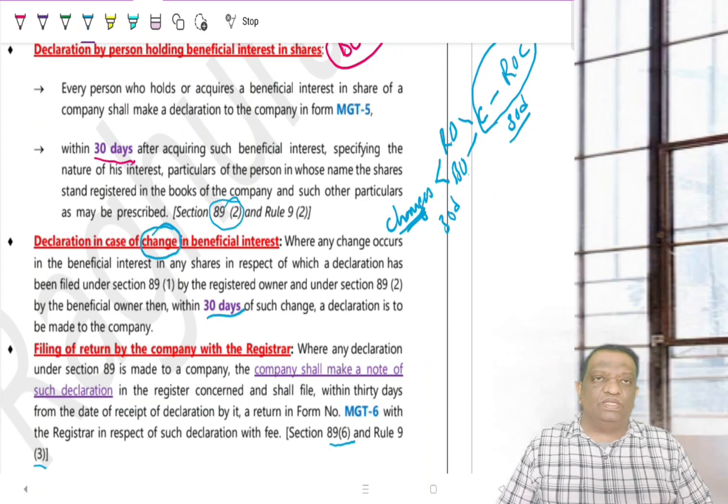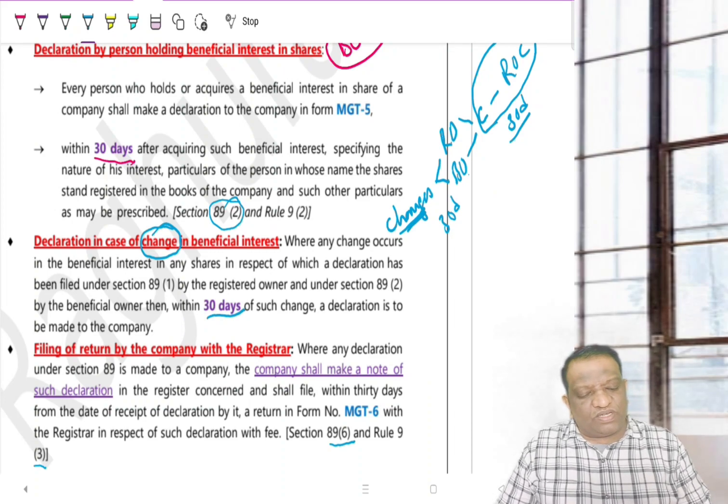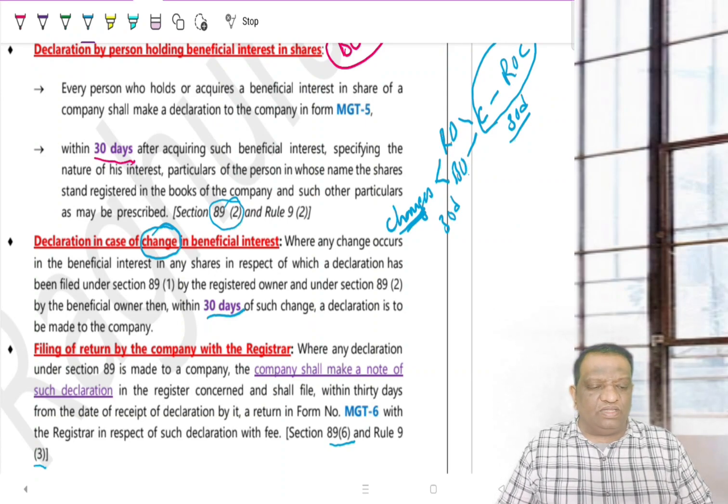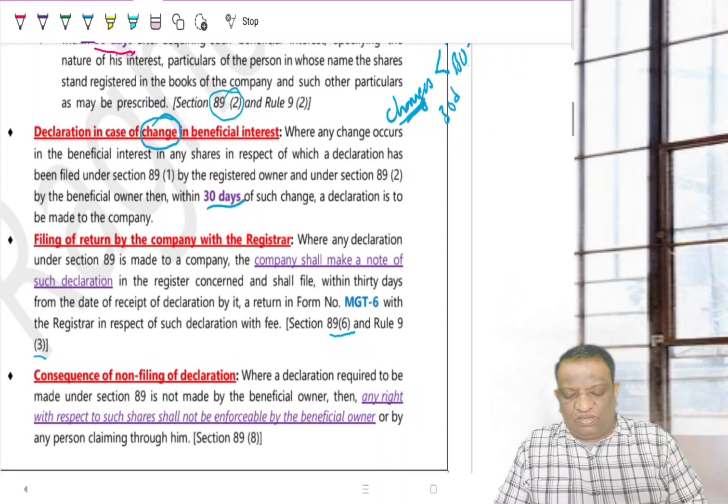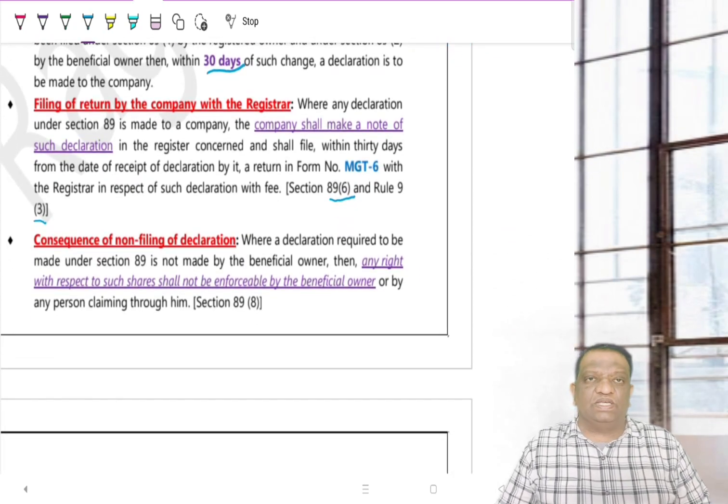I am supposed to be honest. In this, you are expecting that the registered owner is honest and transparent. He is coming forward and telling the company, though the shares are in my name, I am not the beneficiary, somebody else is receiving. But that may not be true. Now, all people are not transparent. So, therefore, we have these penal sections.